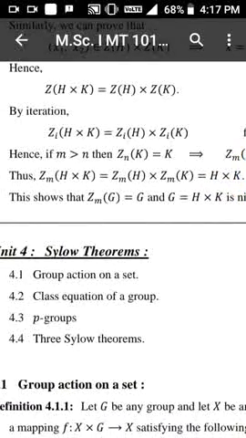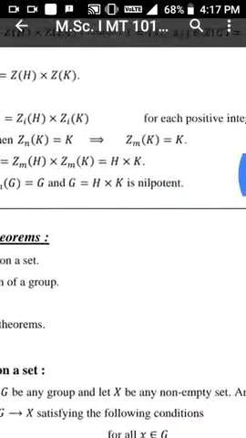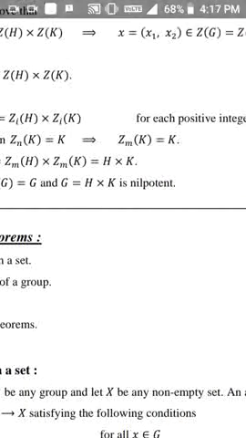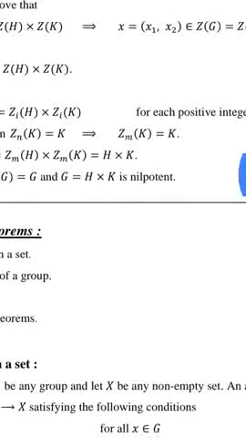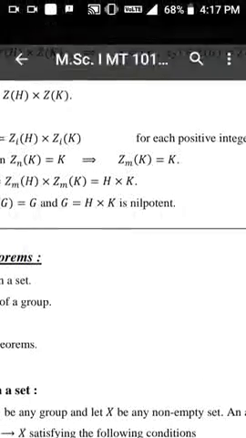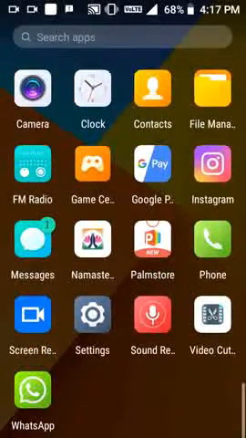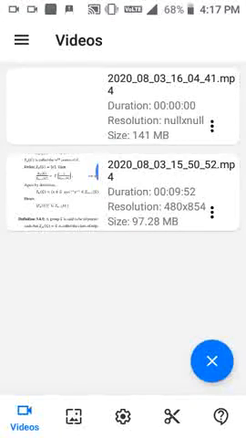This shows that Zm of G is equal to G, where G is equal to H times K, and H times K is a nilpotent group, and therefore we have proved that the product of two nilpotent groups is nilpotent.